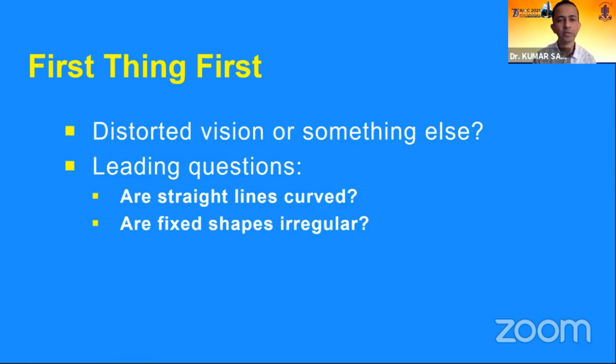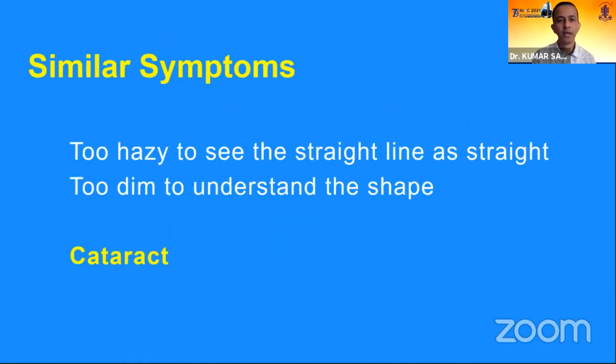So we'll have to ask leading questions: are the straight lines which the patient is seeing curved, or are the fixed shapes appearing irregular, a circle appearing as something else. So this is actually what distorted vision should be. And there are similar symptoms which a patient can describe as distorted vision, and we have to make sure that we are dealing with distorted vision, because the interpretation and the workup will be different for each.